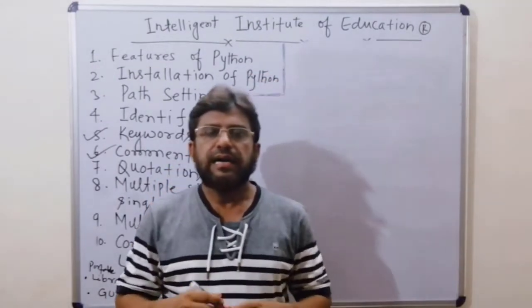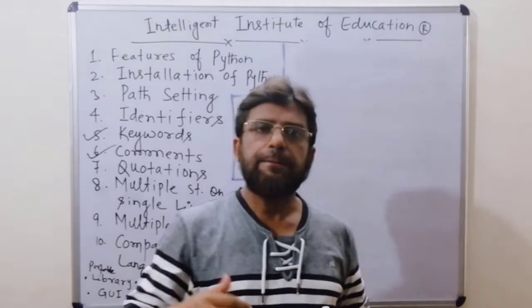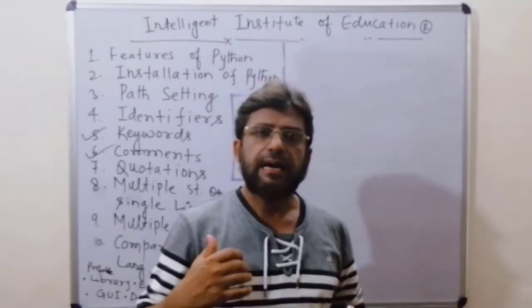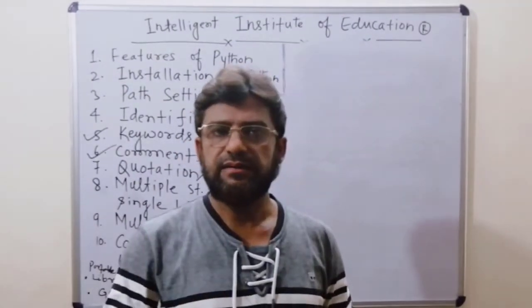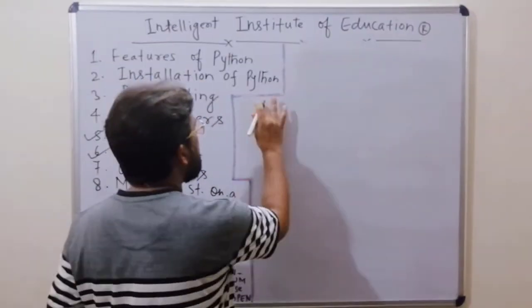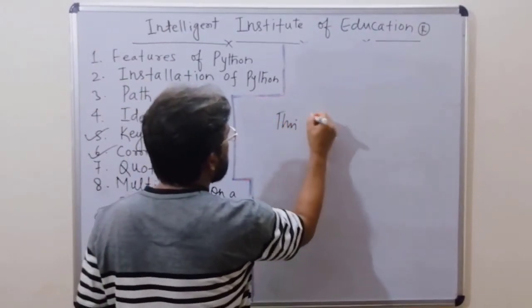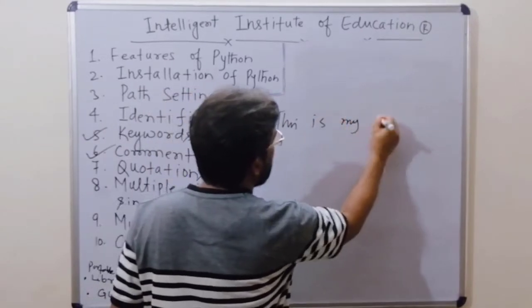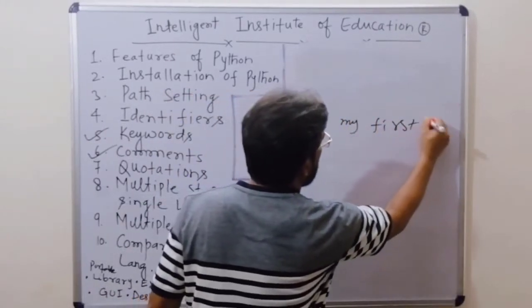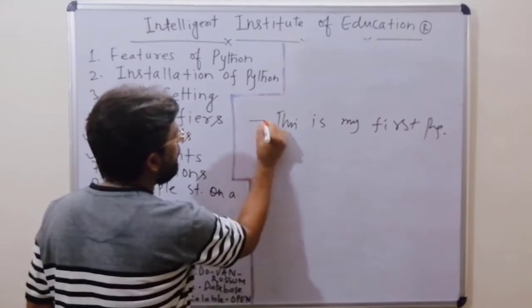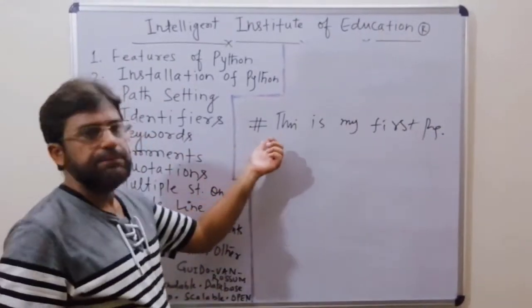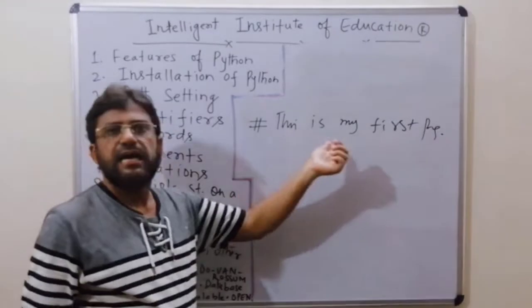Comments will not be compiled by the compiler or interpreter, right? So I am going to write here, this is my first program. We use the hash symbol, and this is called a comment.